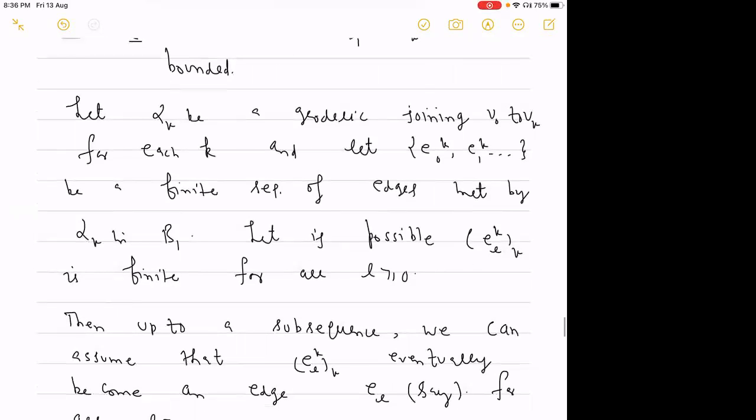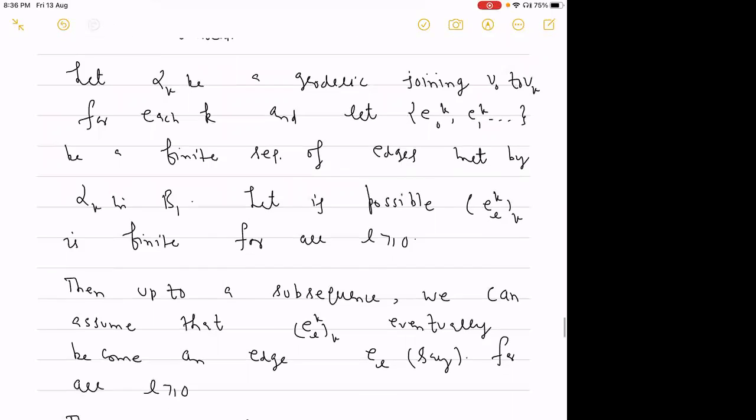For each k, let alpha k be a geodesic joining v0 to vk, and let e0k, e1k, and so on be the finite sequence of edges met by this geodesic alpha k in the Bass-Serre tree.